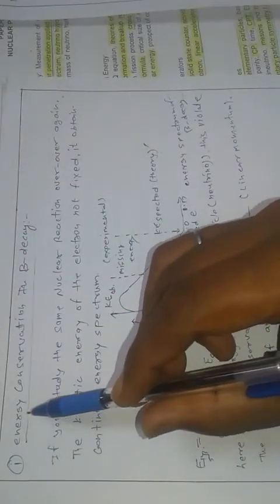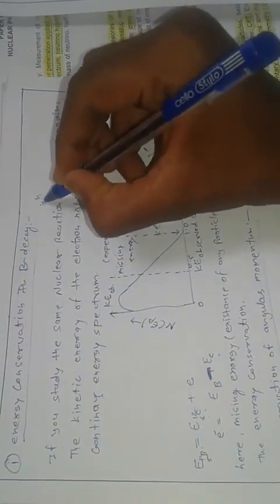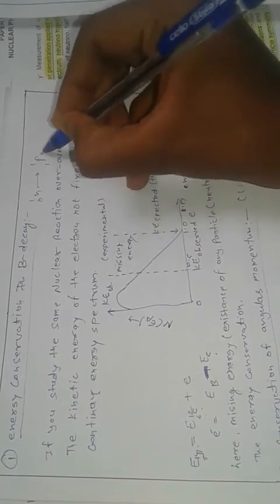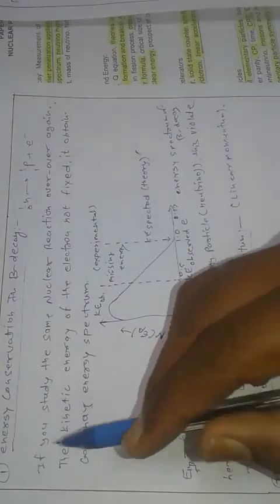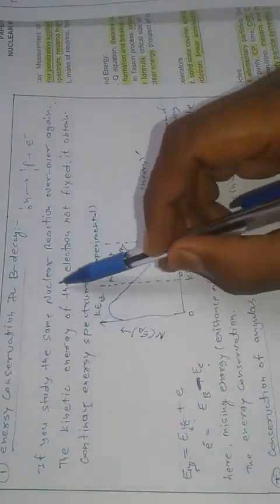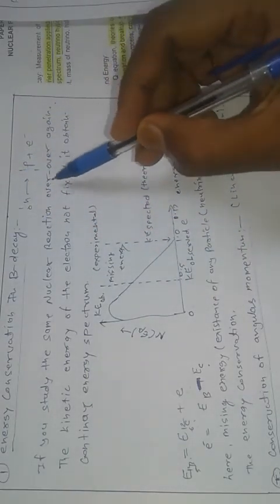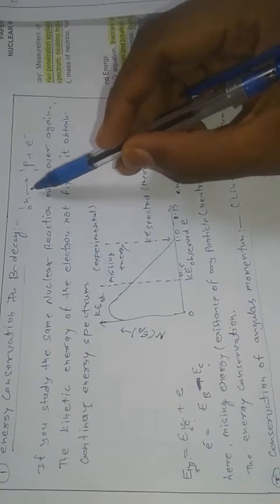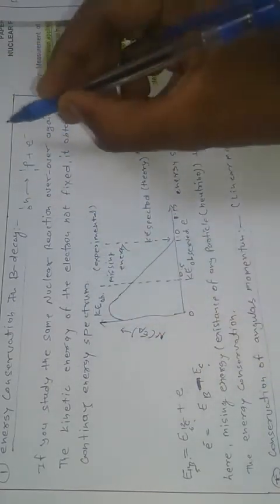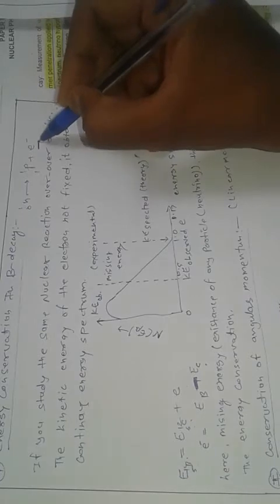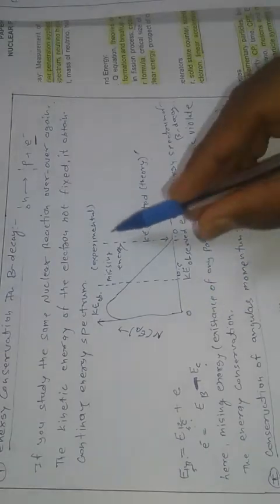First, the law of energy conservation in beta decay. In the case where 1 neutron is changed into 1 proton and 1 beta particle, if you study the same nuclear reaction over and over again, we can study this equation and repeat the decay again and again. We found the kinetic energy of the electron in each case. From its experimental data, we achieve this type of graph.